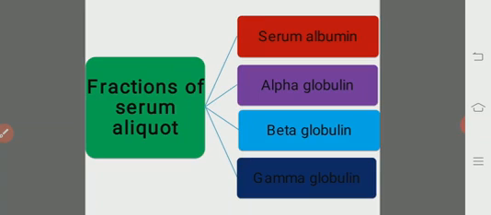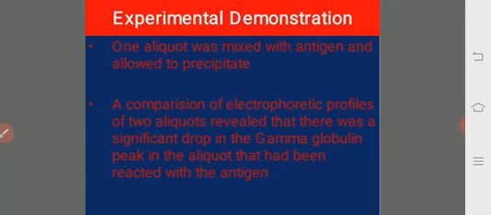So it is kept aside and another aliquot is taken. They mixed this aliquot with the antigen. Whenever the antigen is mixed with the components, there will be an immune precipitate formed of the antigen and antibody. The immune complexes were removed from the aliquot, and they went for the electrophoretic profiles and compared these two electrophoretic profiles of the control as well as the experimental.